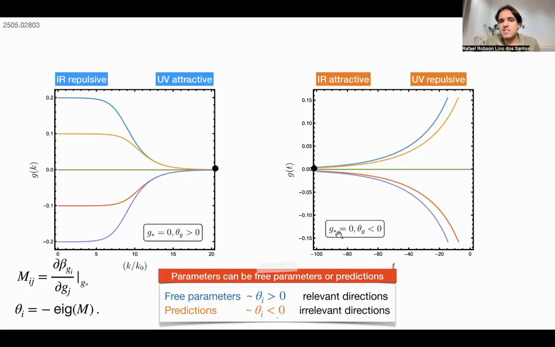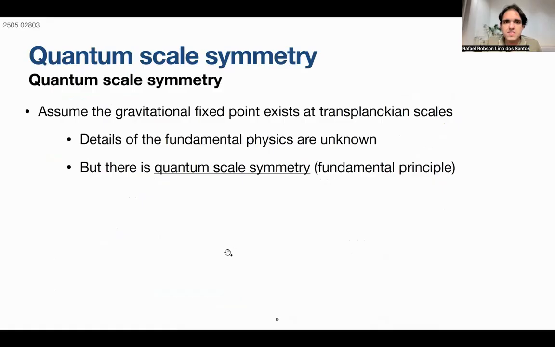Now, if the sign of the critical exponent changes, the situation is different. There are different trajectories coming from different points in the UV that are being connected to the same point in the infrared. That's why it's infrared attractive, ultraviolet repulsive. These are irrelevant directions. These are the predictions, because it doesn't matter from where we're coming from. We're finishing exactly on that point. That is a prediction of your theory.